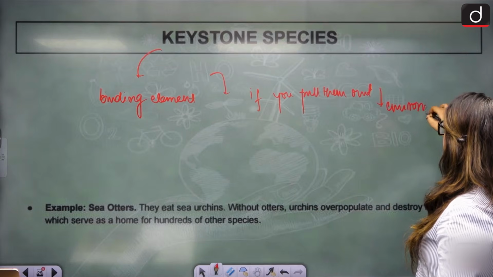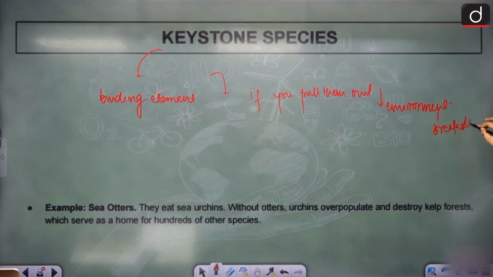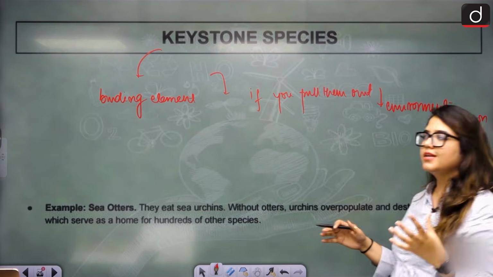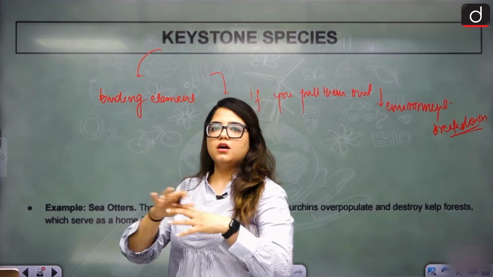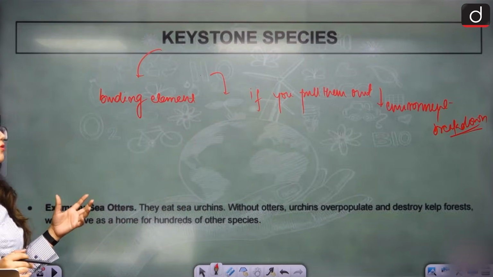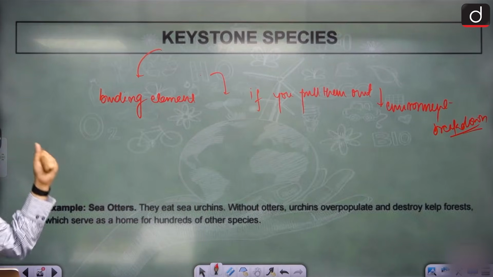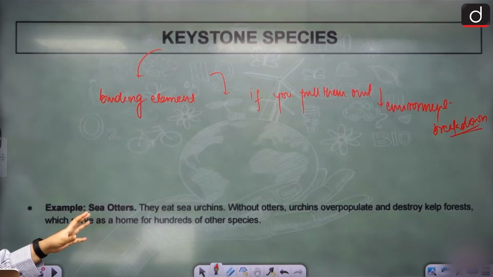Any particular environment goes under breakdown if you pull this particular species. They are supporting the entire food chain, the climate, the area, and if you take them out from there, the rest of this abundance won't be able to survive. The ecosystem collapses or at least changes drastically.